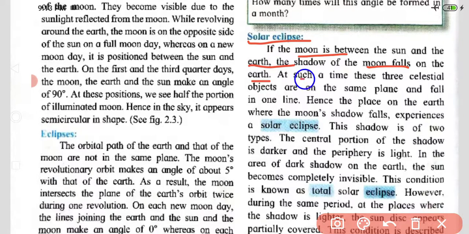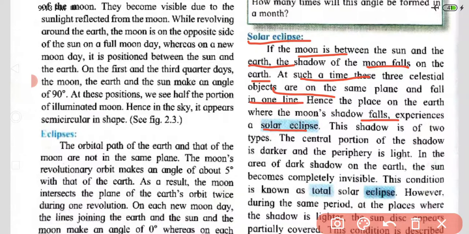At such a time these three celestial objects are on the same plane and fall in one line. Hence, the place on the earth where the moon's shadow falls experiences a solar eclipse.